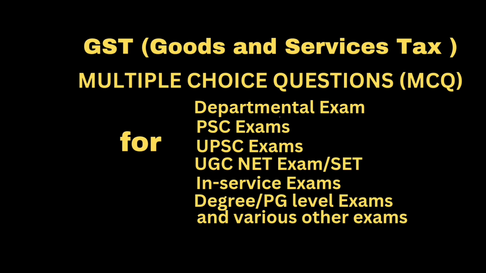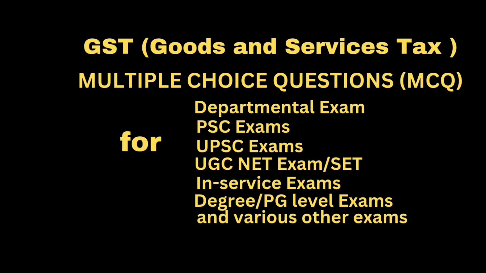Which of the following persons are liable to pay GST? Option A, supplier of goods or services. Option B, recipient under the reverse charge mechanism in specified cases. Option C, e-commerce operator who is required to collect tax at source under section 52. Option D, all of the above. Correct answer, all of the above.